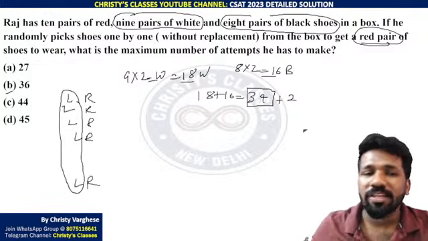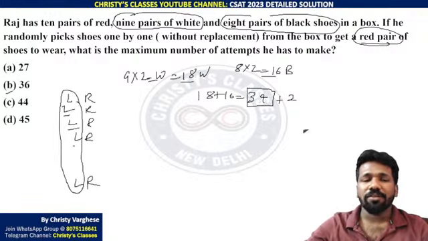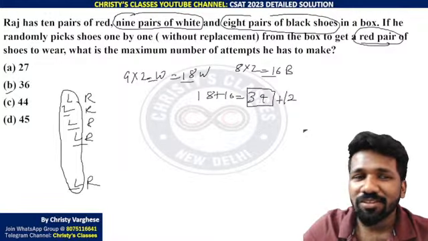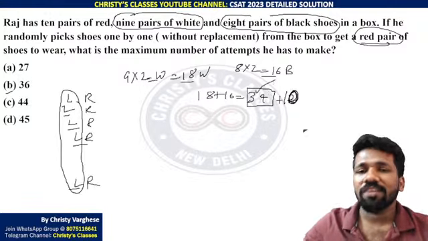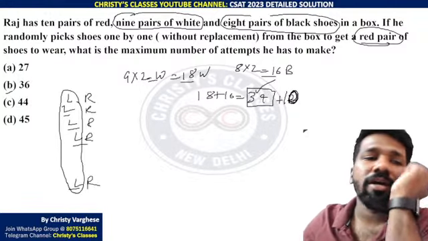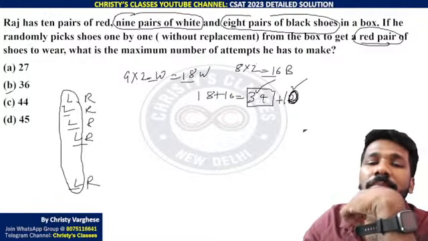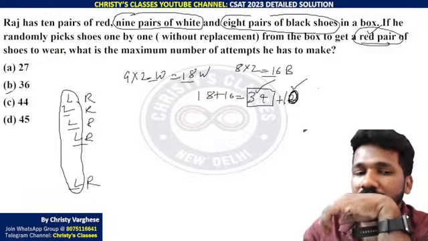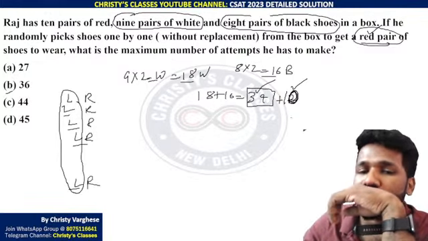The first shoe you got is left. Second also left. Third also left. Fourth also left. 10 left shoes only you get. That is also a worst case that can happen. That means after these 34 non-red shoes, you can get 10 red shoes itself, but still that may not be of a pair. That can be of 10 different pairs, one each.